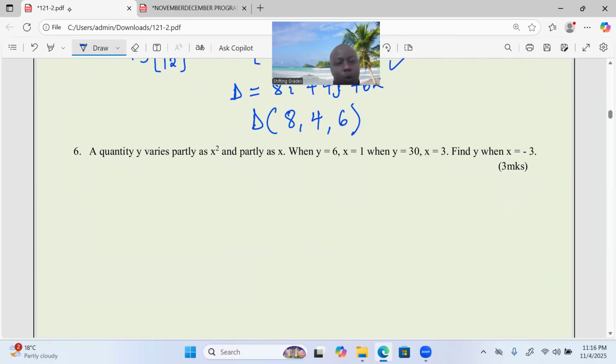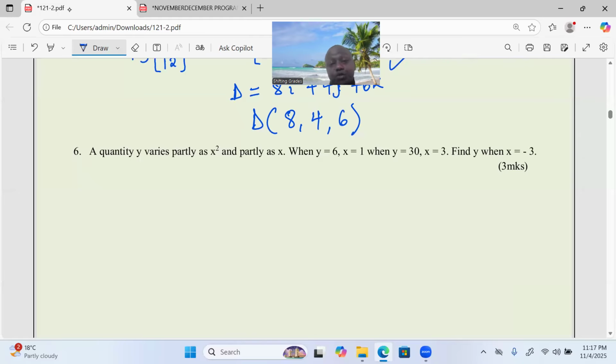Okay, look at number 6, ladies and gentlemen. A quantity y varies partly as x squared and partly as x. That's now partial variations, okay? When y equals to 6 and x equals to 1, then you're also told when y equals to 30, x equals to 3. Find the value of y when x equals to negative 3.